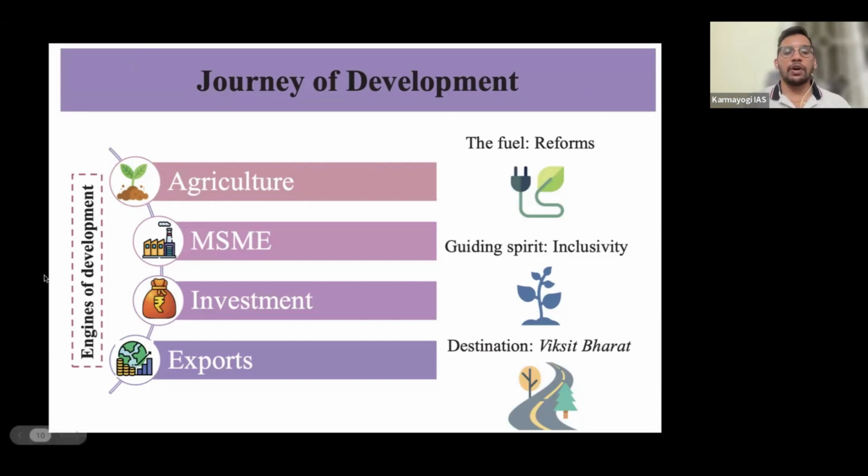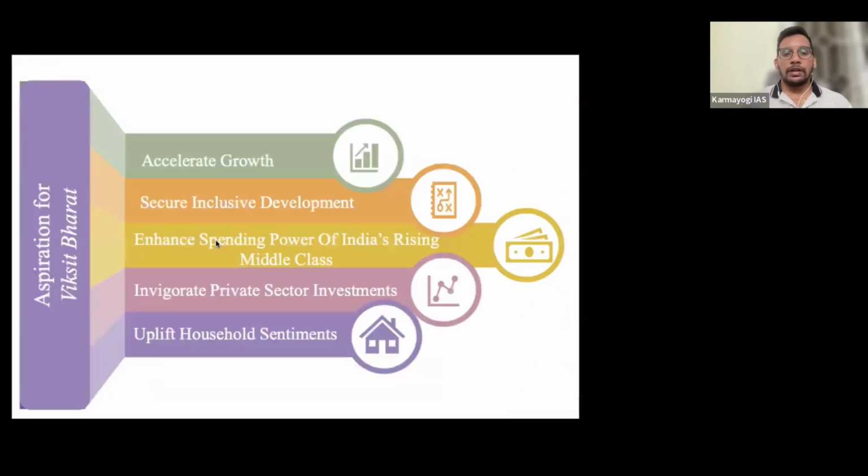Now, these engines they have mentioned. So whatever budget we are going to discuss will be related to agriculture, MSME, investment and exports only. Because these were the four engines which government has given, that these four engines we will divide into a number of parts and we will propose the things. Agriculture, MSME, investment, exports. These are the four engines, like how for a vehicle, along with the fuel, which actually uses the energy. So government wants to give energy to the economy through these four sectors, right?